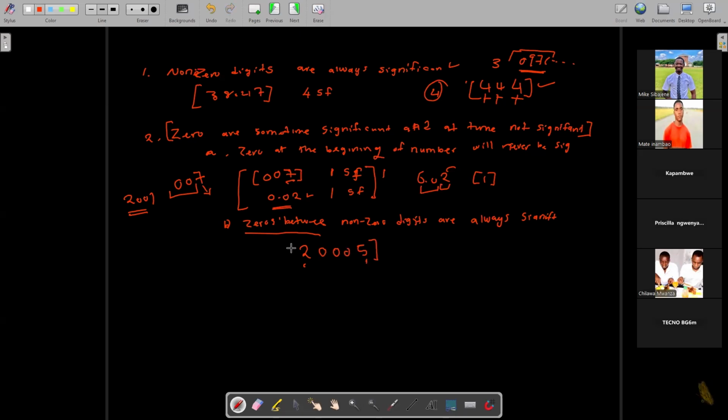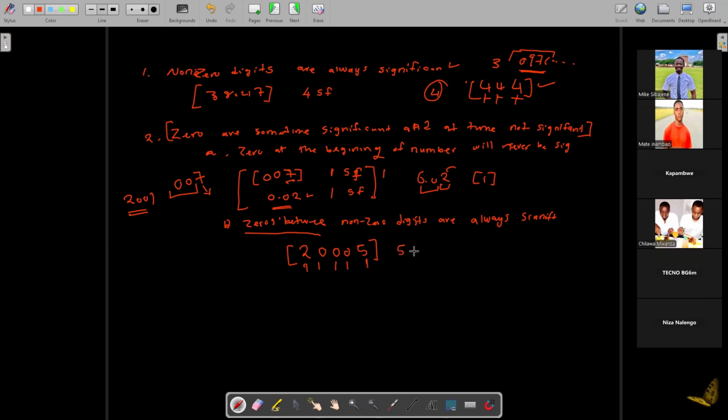So how many significant figures does this number have? 1, 2, 3, 4, 5. This number has 5 significant figures. That is what we mean when we say zeros at times act as significant and at times as non-significant figures. So let's look at this number: 0, 2, 0, 2, 0. How many significant figures are in that number?